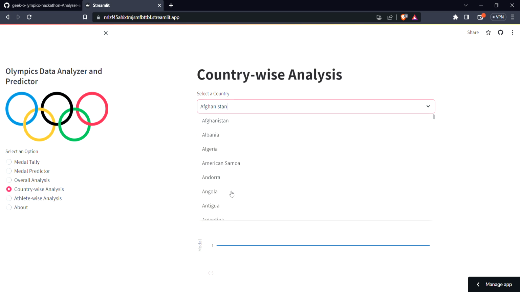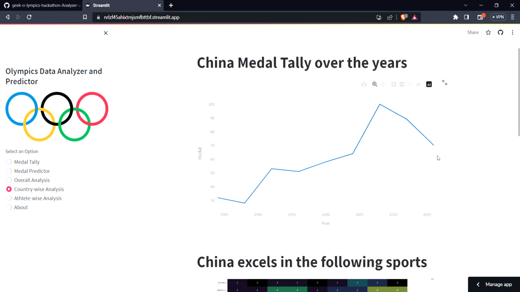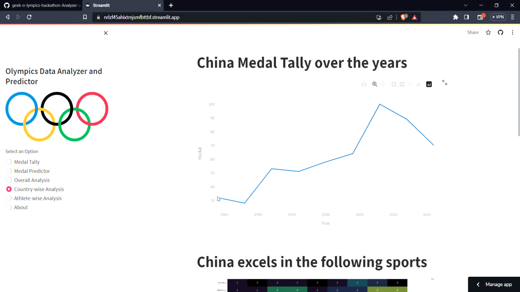Let us select the country as China. So we have China's medal tally over the years. In 2016 they won about 70 medals, and in the year 1984 they won about 32 medals. So they started participating in the Olympics recently, but they won the maximum medals during the year 2008, where they won 100 medals.